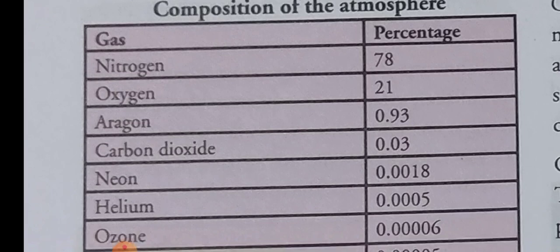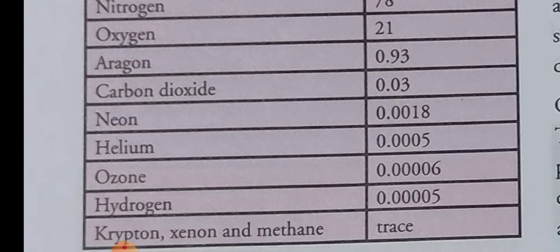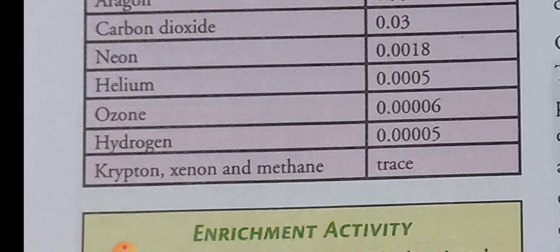Nitrogen 78%, oxygen 21%, argon 0.93, carbon dioxide 0.03, neon 0.0018, helium 0.0005, ozone 0.00006 and hydrogen 0.00005, and krypton, xenon and methane are trace, means they are found in very small amounts.